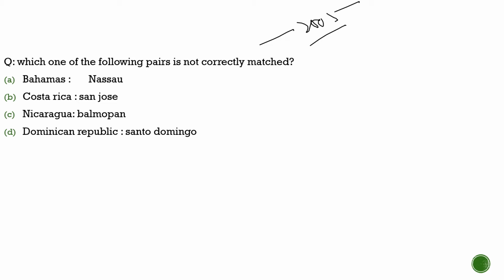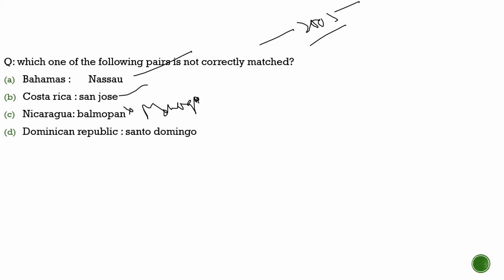Here the question says, which one of the following pairs is not correctly matched? Nassau, Bahamas: 100% correct. Nassau is the capital of Bahamas. San Jose is the capital of Costa Rica. Correct. Belmopan is the capital of Nicaragua. 100% incorrect. It is not Belmopan. It is Managua, which is the capital of Nicaragua.